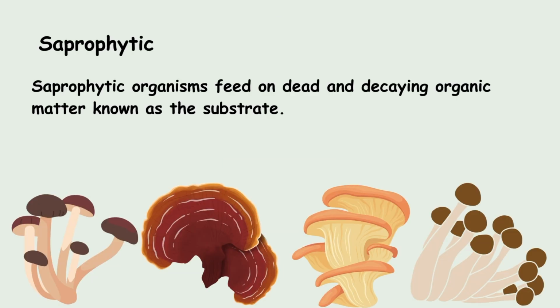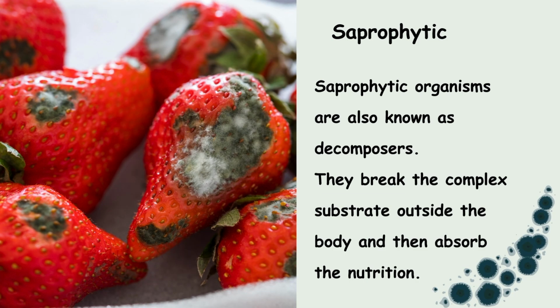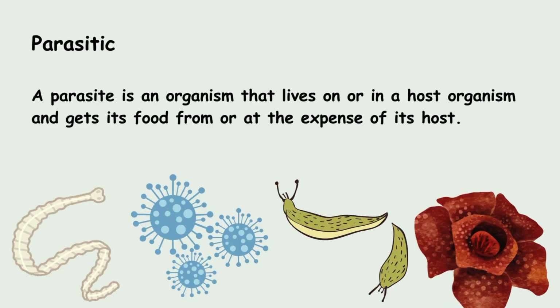Now let us see the saprophytic mode of nutrition. Saprophytic organisms feed on dead and decaying organic matter known as the substrate. Saprophytic organisms are also known as decomposers. They break down the complex substrate outside the body and then absorb the nutrition. Let us see the third form of heterotrophic nutrition, that is parasitic nutrition. A parasite is an organism that lives on or in a host organism and gets its food from or at the expense of its host. Examples of parasites are tapeworm, viruses and rafflesia.